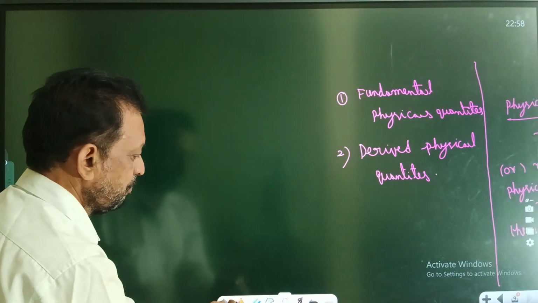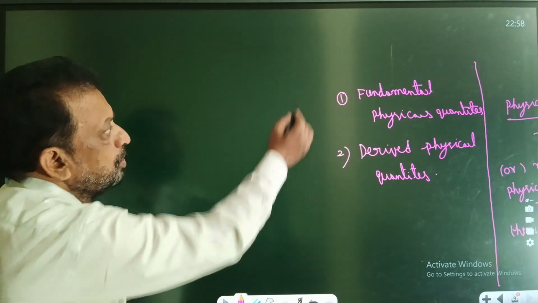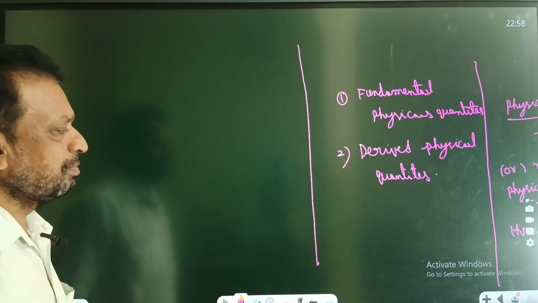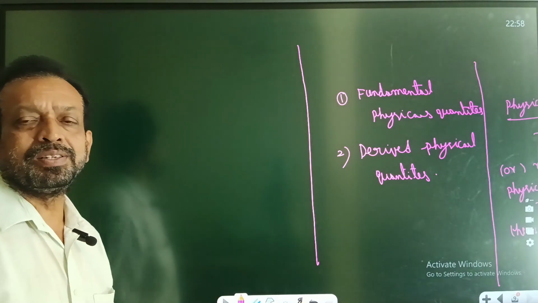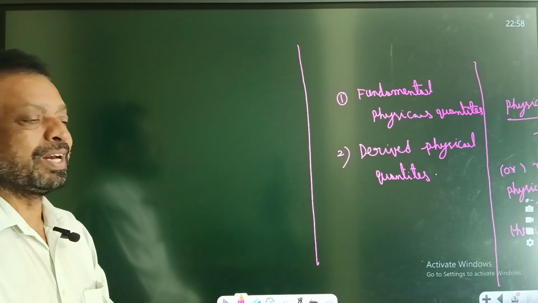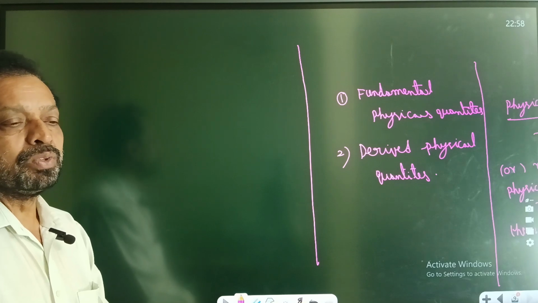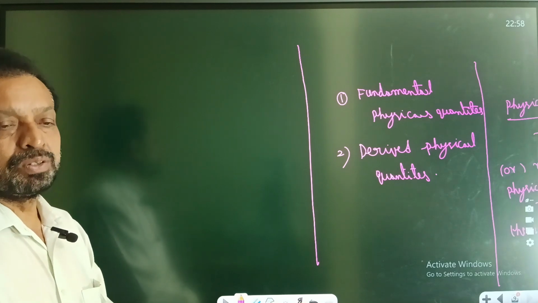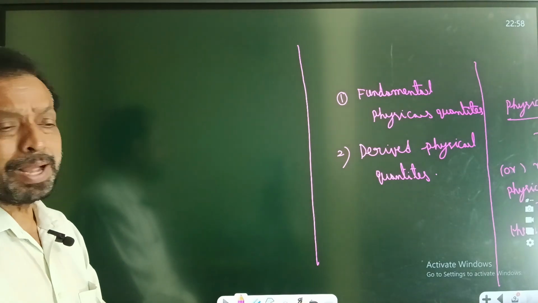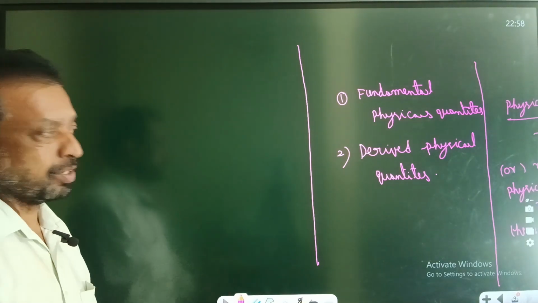Every time we are seeing the basics: random error, systematic error, and gross error. From there questions come, on units, dimensional symbol or dimensional formula, and match the columns are asked.